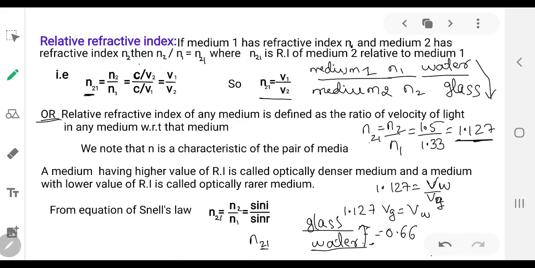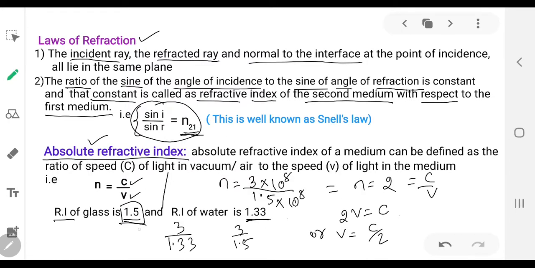If the ratio is less than 1, it indicates the velocity in the second medium is increased compared to the first medium. So overall you can say, see here, the refractive index is greater than 1. What is happening to the velocity of light? It is decreasing compared to the air or vacuum.